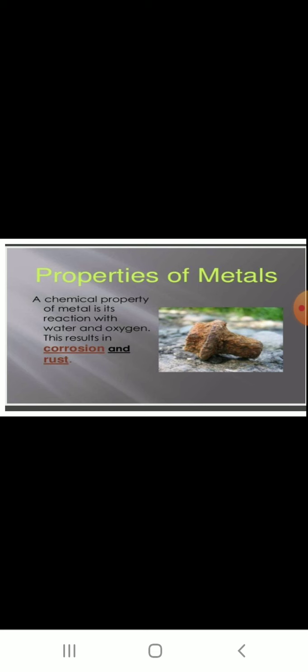So metals usually show rusting. You can see in the picture where the metal underwent rusting and is almost eroded. The metal is not perfect, it is almost rusted.